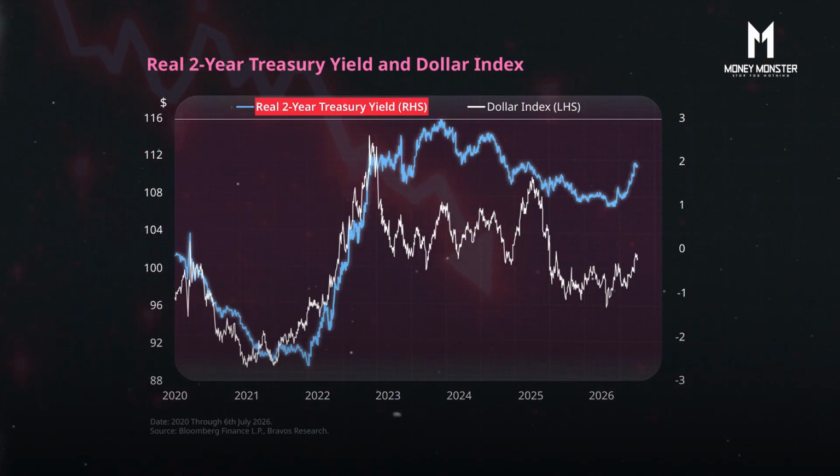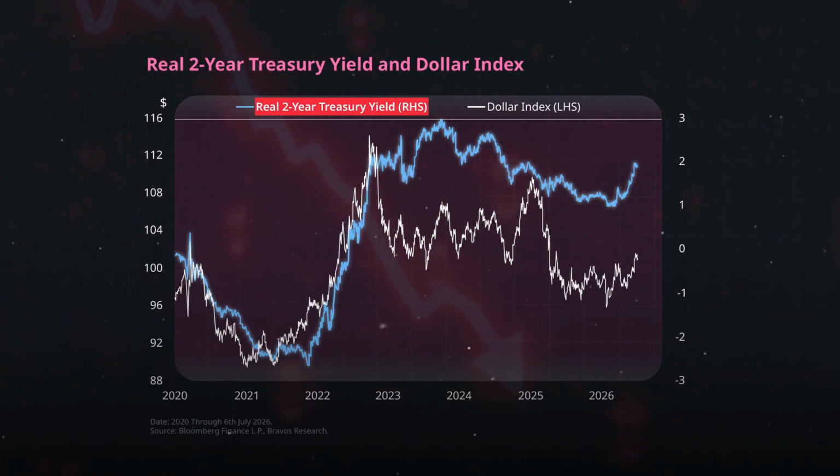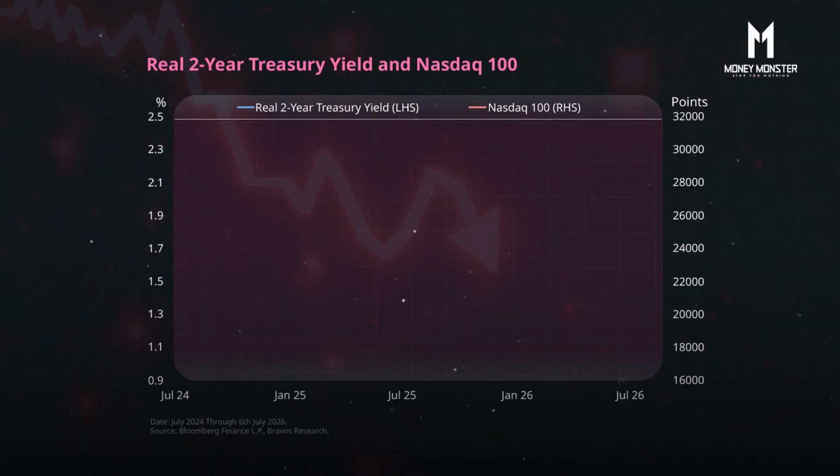Look at this graph of the two-year yield on US government bonds compared to the dollar index. Remember 2022? What happened? The Fed raised interest rates. That means the Fed really stepped on the gas and raised interest rates. So the yield on two-year treasuries climbed and the DXY value rose. They both went up simultaneously. I remember it clearly. Interest rates shot up so fast. I watched Bitcoin drop from 60,000 to 40,000, all the way until the Fed raised rates. It hit the bottom at 17 or 15,000.